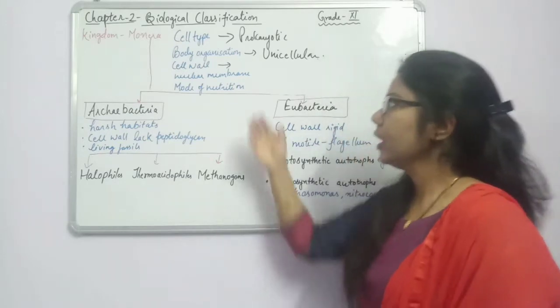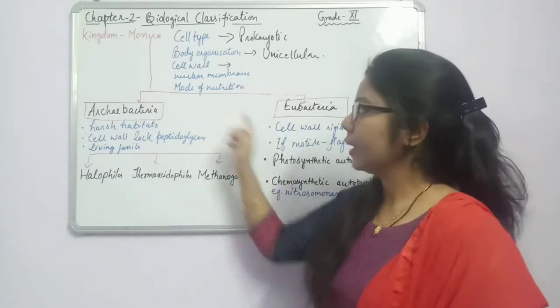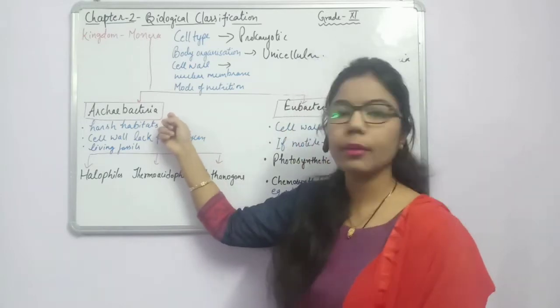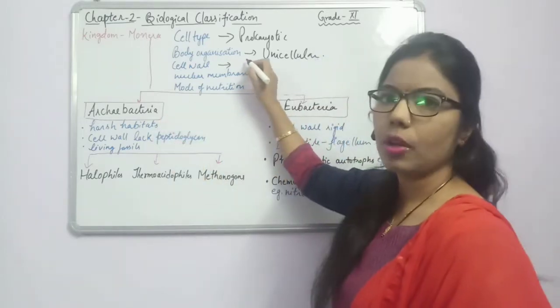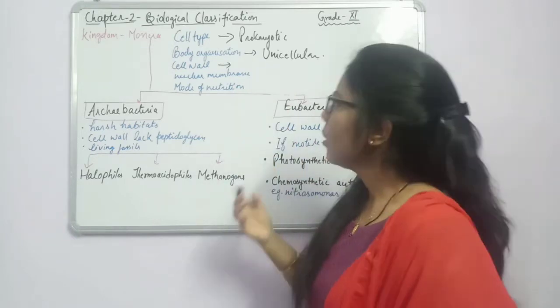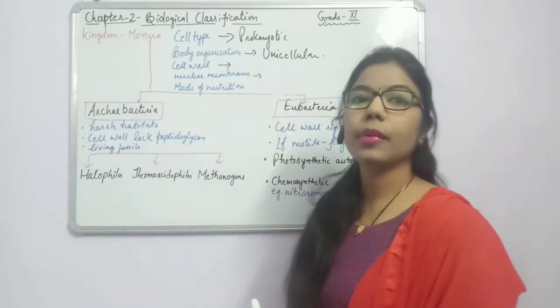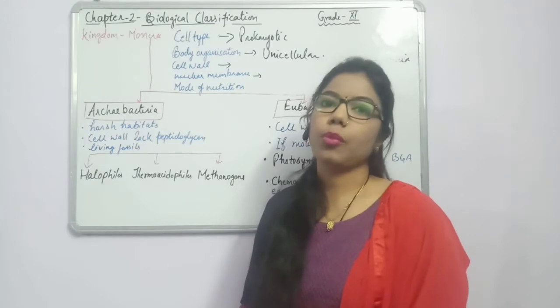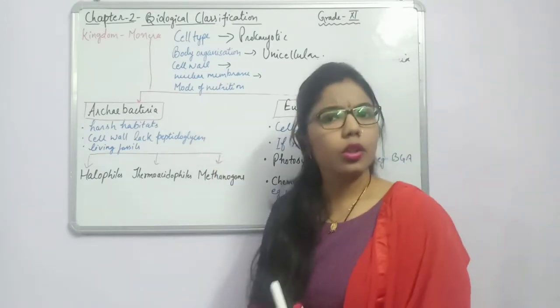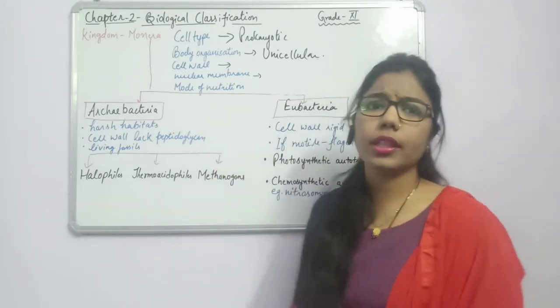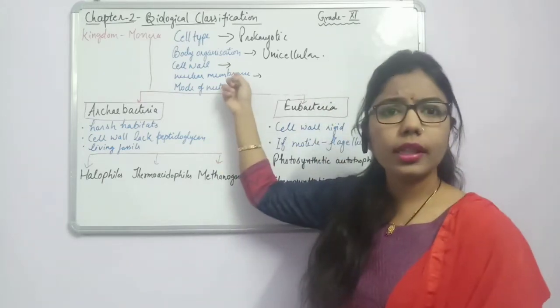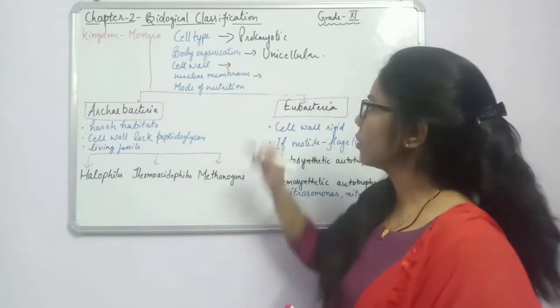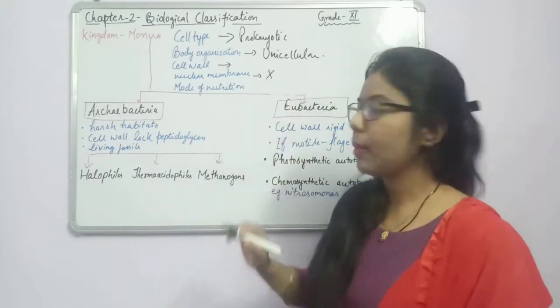Generally it is present in the form of peptidoglycan, but when you study Archaebacteria, the cell wall is absent. So cell wall may be present or absent, but generally it is present. And what about the nuclear membrane? We know the characteristic of prokaryotes, that there is no nucleus. Instead of a nucleus there is a nucleoid. So if the nucleus is not there, the nuclear membrane will also be absent.